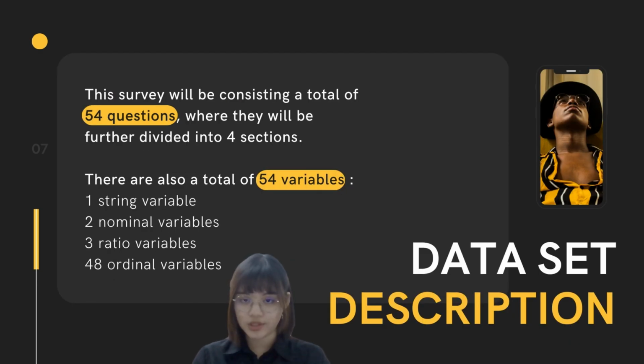The survey we distributed to all our respondents consists of a total of 54 questions, which are further divided into 4 sections. There are also a total of 54 variables, including 1 string variable, 2 nominal variables, 3 ratio variables, and 48 ordinal variables.